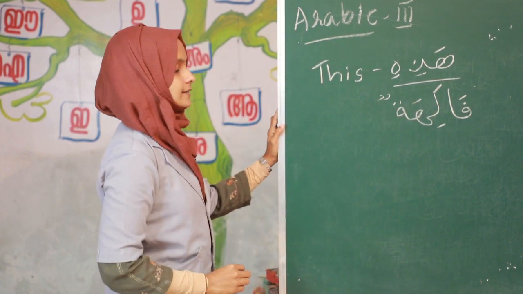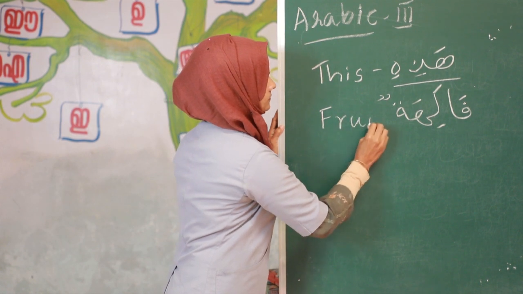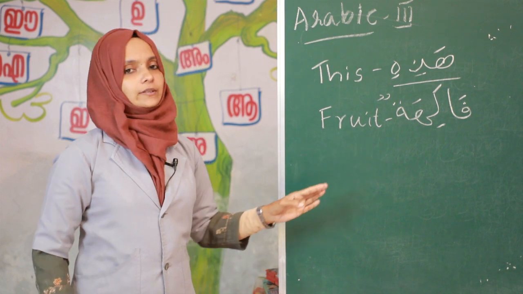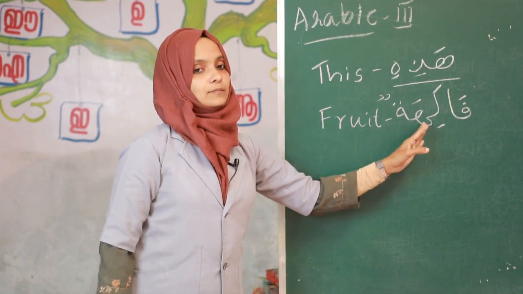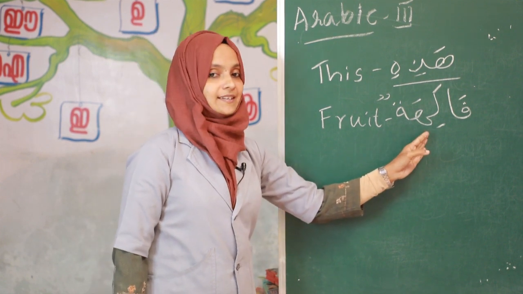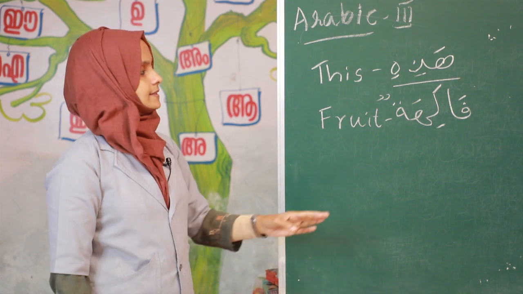Fakihatun means fruits. Very good. Fakihatun, fruit. Is this word mudhakkar or muannas? Yes, very good. This word is muannas.